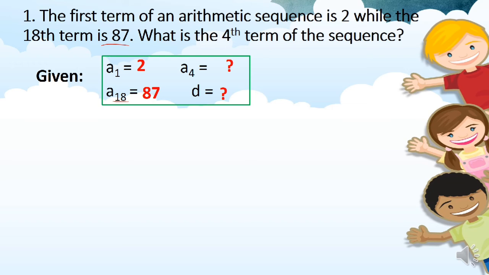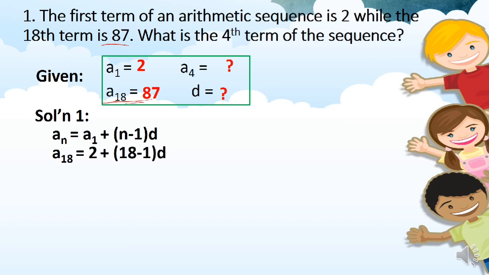So first thing to do is we have to solve for the common difference first. Since there are no consecutive terms given, kailangan isolve muna natin yung common difference. That's by using the formula or nth term. A sub n equals A sub 1 plus the quantity n minus 1 times d. And then plug in all the values needed, where we will use the 18th term or A sub 18 as A sub n. Okay, and then first term is 2, n is 18 minus 1, and our common difference is unknown.